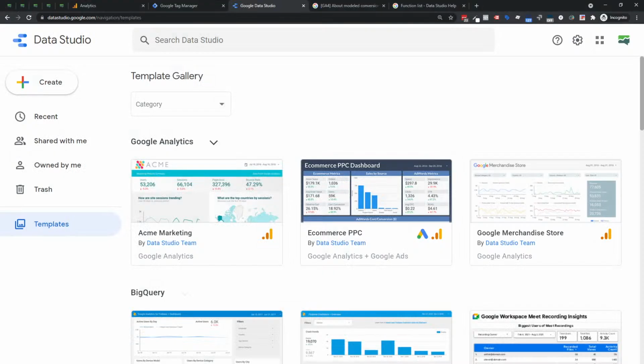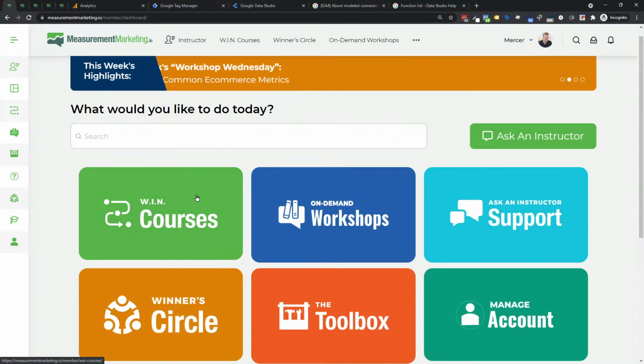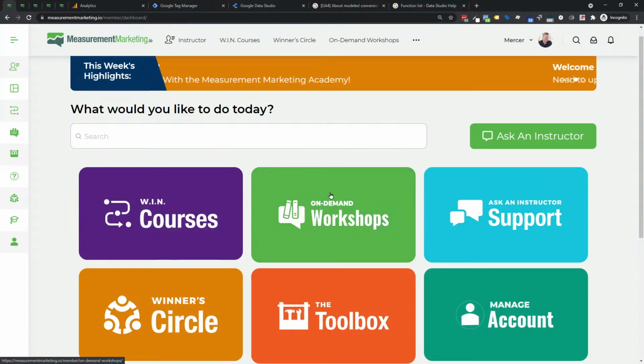So I'm going to go through a very quick tour just so you can see what that looks like for those that have not seen it yet. When you first come in, you see the dashboard. You've got access to these 6 blocks that are here. You've got the Win courses, which are the traditional courses. I'll show you those in a moment. You've got the on-demand workshops, which are for a particular topic or an update where it's not big enough for a course, but we needed to make sure people were aware of it. We'll create workshops for it. And we have the Toolbox, where the resources are. And then, of course, we have support.